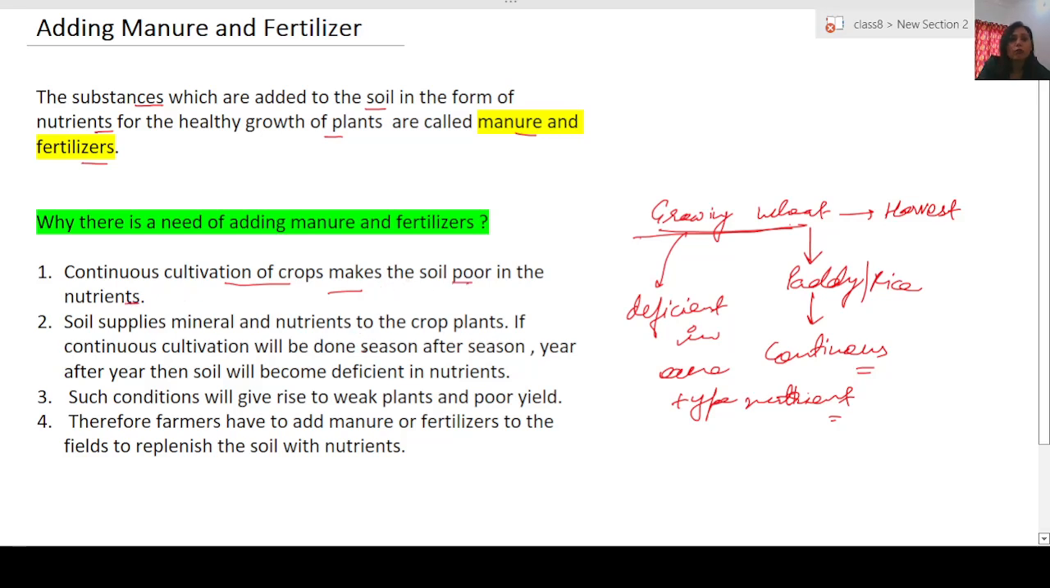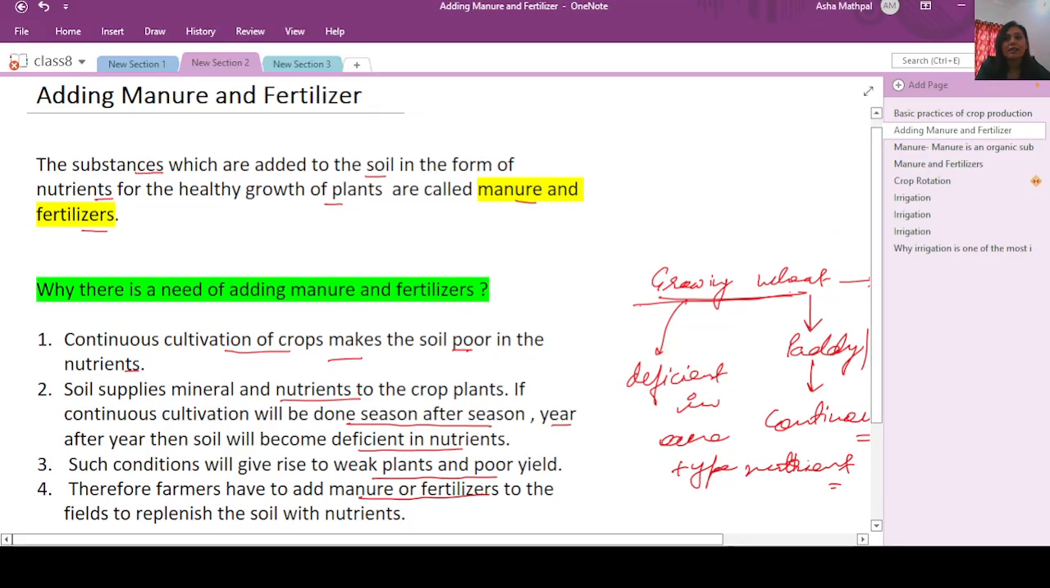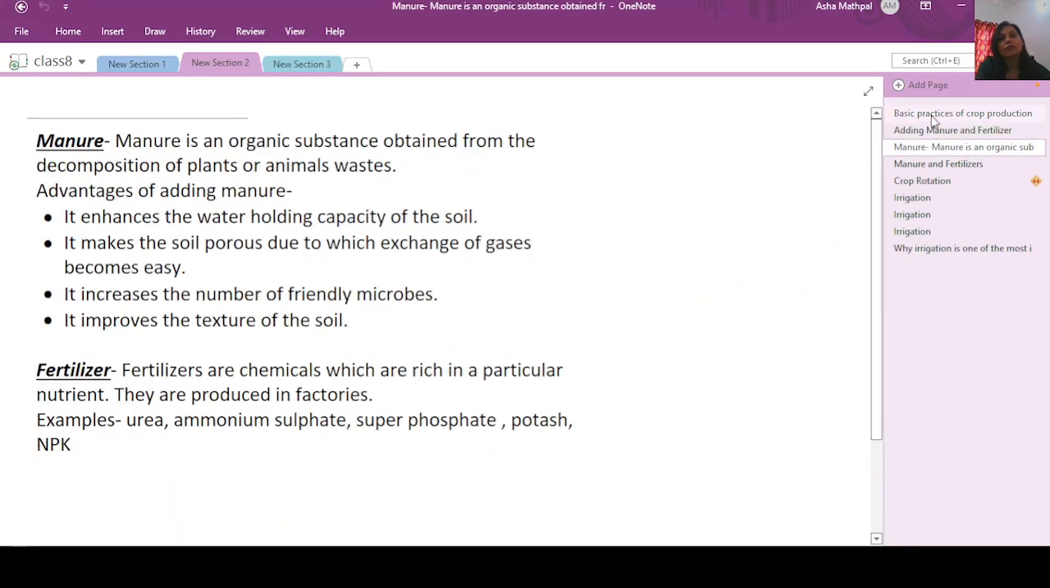And as we know, the soil supplies minerals and nutrients to the crop plant. If continuous cultivation is done season after season, year after year, then the soil becomes deficient in these nutrients. Such conditions give rise to weak plants and poor yield, that is, the output will be very less. Therefore, farmers are advised to add manure or fertilizers to replenish the field or the soil with the lost nutrients. Now, let us understand more about manure and fertilizer.